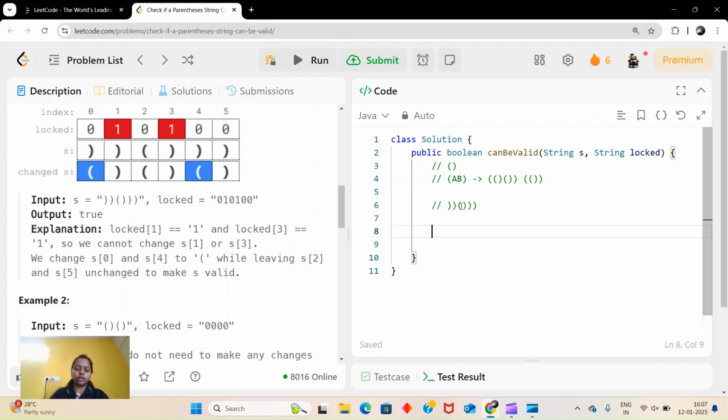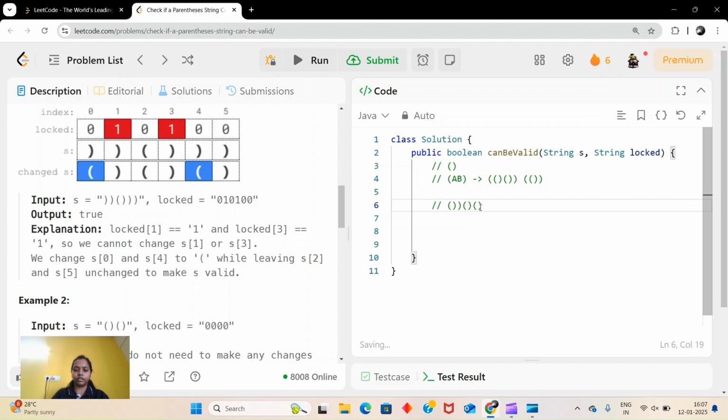Now here, what they did is, as these are locked, this and this, we cannot change indices 1 and 3. So we changed s[0] and s[4]. So 0 we change to this and 4 to this.